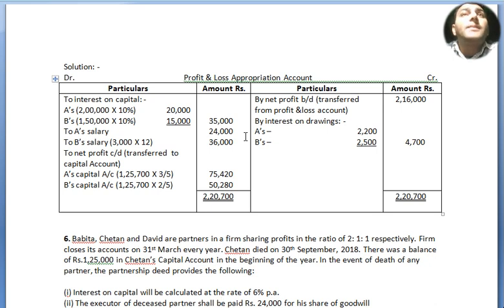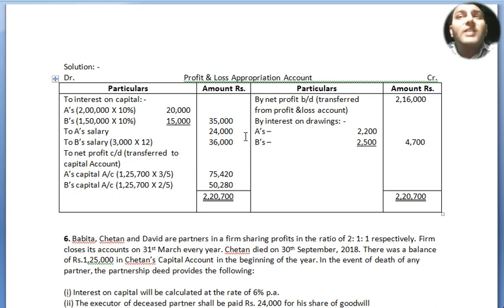To interest on capital, A's interest on capital 10%, B's also 10%: 2 lakh at 10% is 20,000, 1,50,000 at 10% is 15,000. Altogether outer column 35,000. To A's salary 24,000, to B's salary 3,000 into 12, that is 36,000. Now we move to total. So total is credit side more, 2,20,700 on both sides.